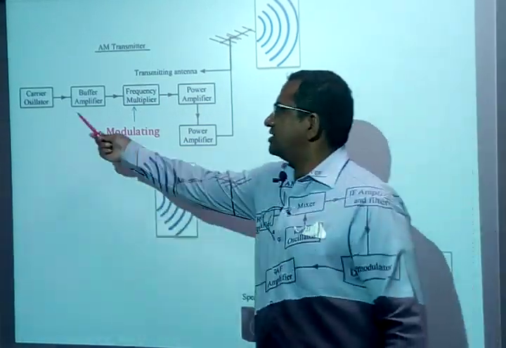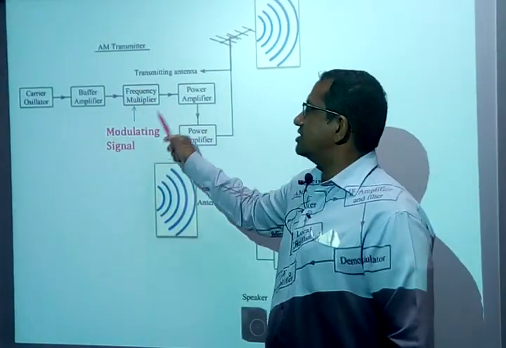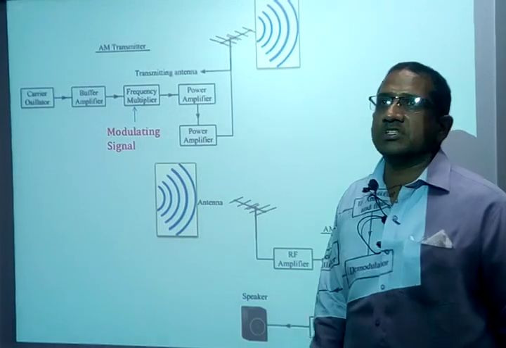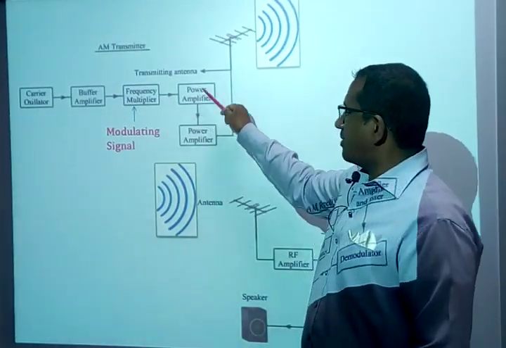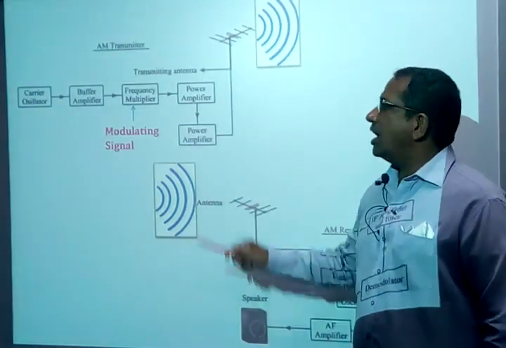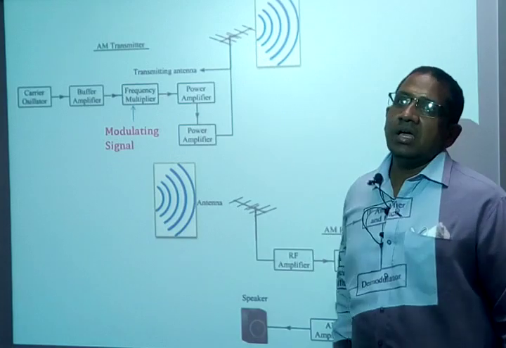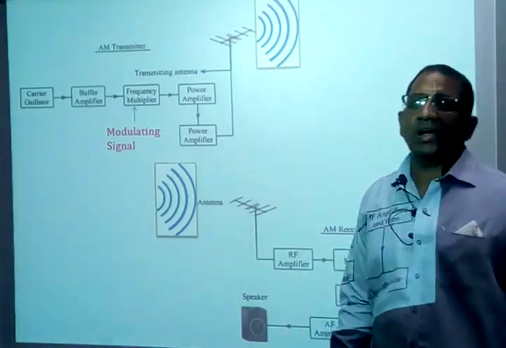There is a carrier signal, which is modulated with the modulating signal, and the frequency translation takes place by the frequency multiplier. Then it is given to the power amplifier. The power level of the signal is increased based on the type of modulation we have, and we apply it to the antenna, which is going to radiate this signal into the electromagnetic spectrum.